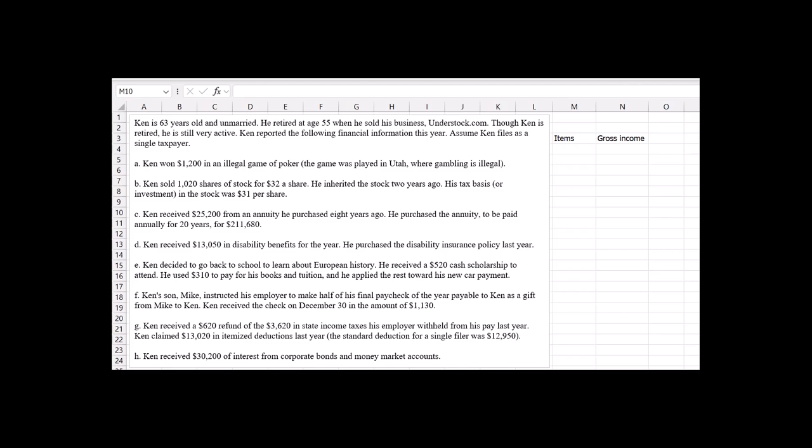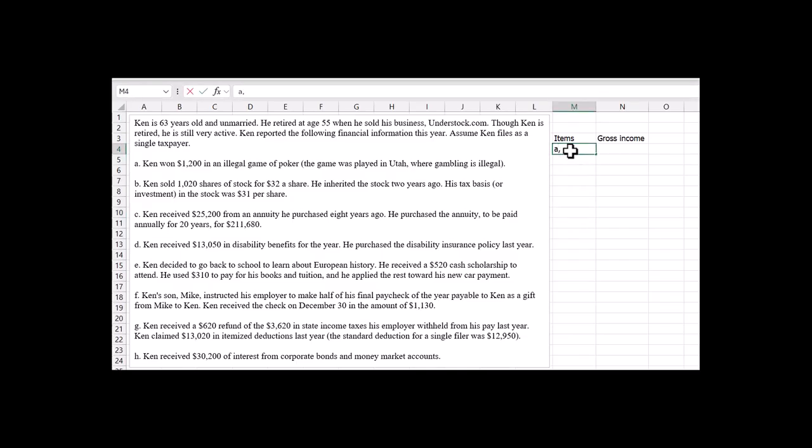All right, so what we're going to do is go through these and list whether each gets included or not in gross income. Okay, first item is item A. Ken won $1,200 in an illegal game of poker. The game was played in Utah, where gambling is legal. All right, well, let's list item A here.